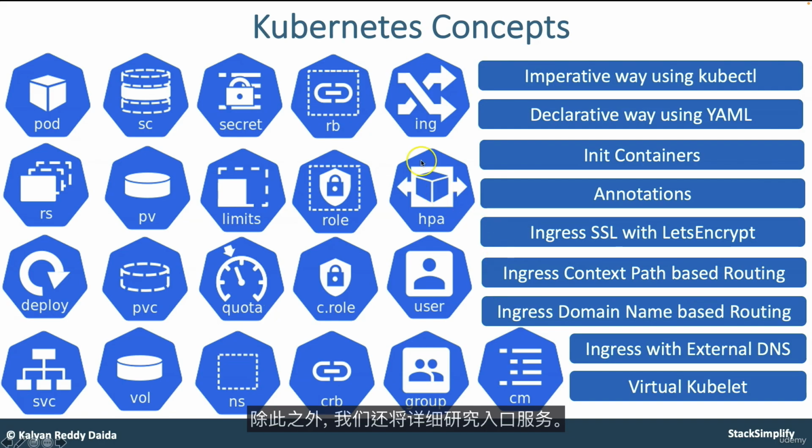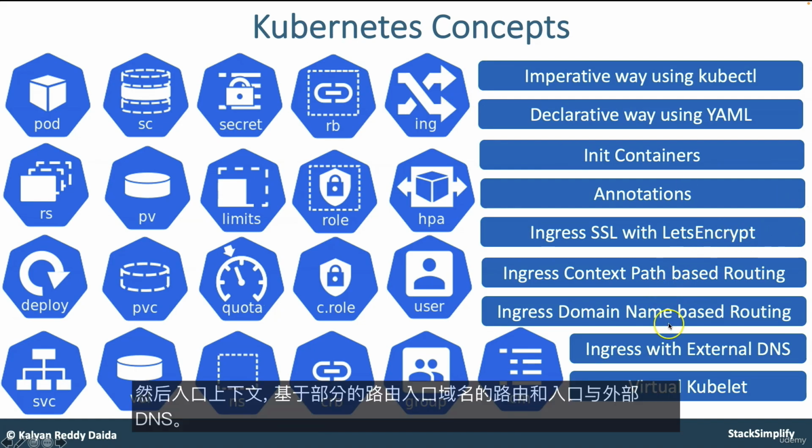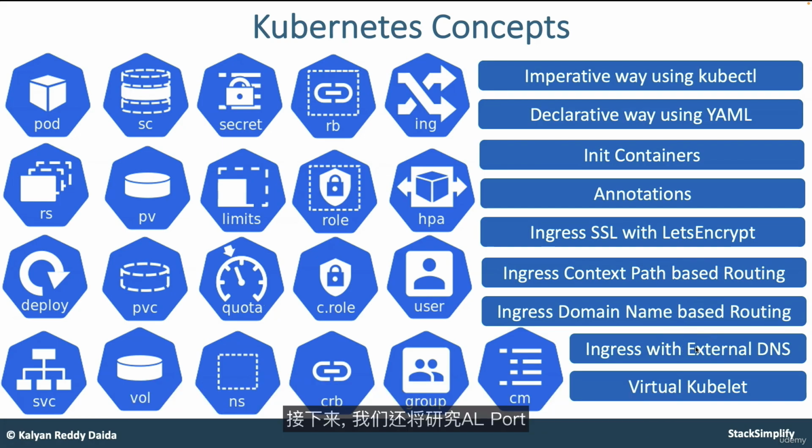In addition to that, we are also going to look into Ingress services in a detailed manner. So Ingress SSL with Let's Encrypt, Ingress context path based routing, Ingress domain name based routing, and Ingress with external DNS. Moving on, we'll also look into horizontal pod autoscaler and also the cluster autoscaler. So autoscaling concepts also we are going to cover.